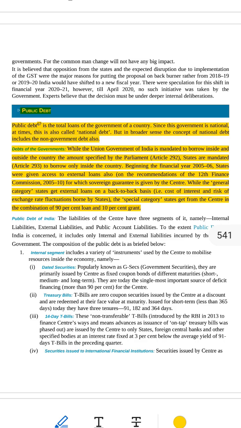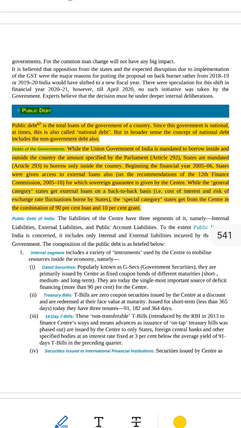Line 6. Beginning the financial year 2005-06, states were given access to external loans also, on the recommendations of the 12th Finance Commission 2005-10, for which sovereign guarantee is given by the centre. Before 2005, states could not take money from foreign lenders. But starting from 2005-06, a new rule came in.